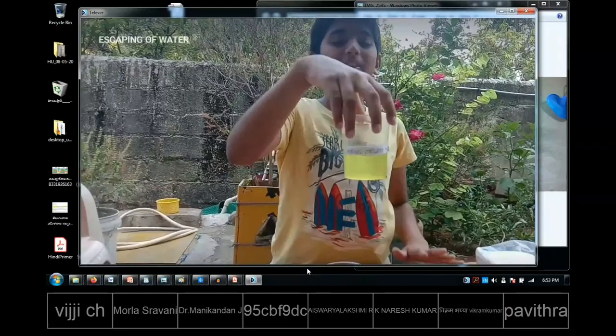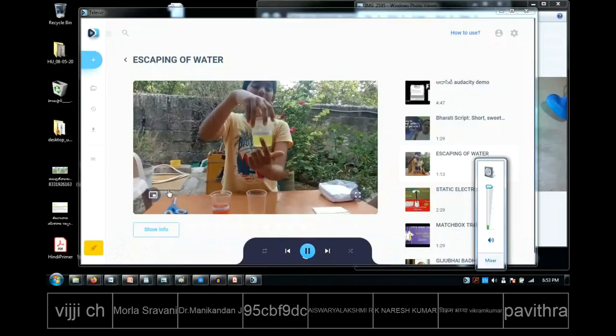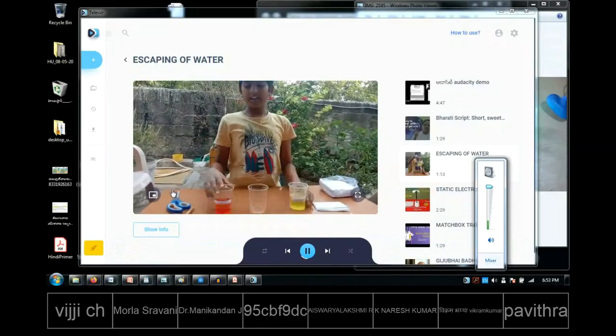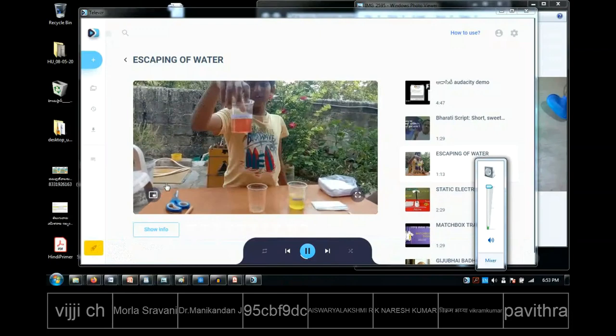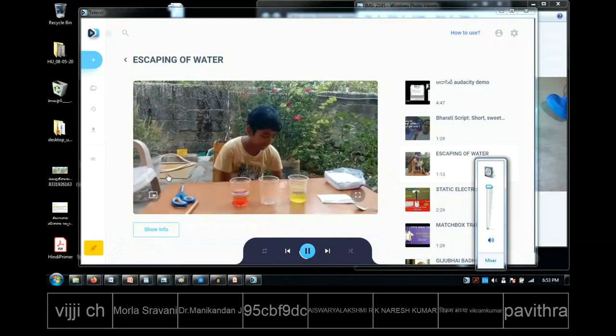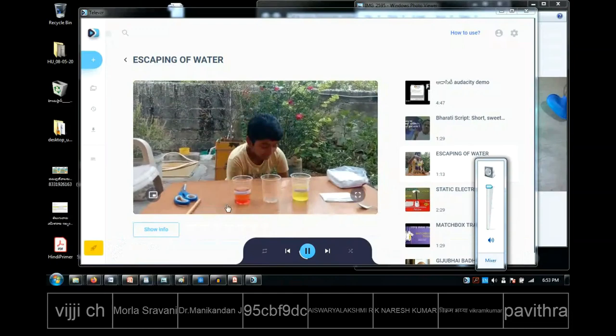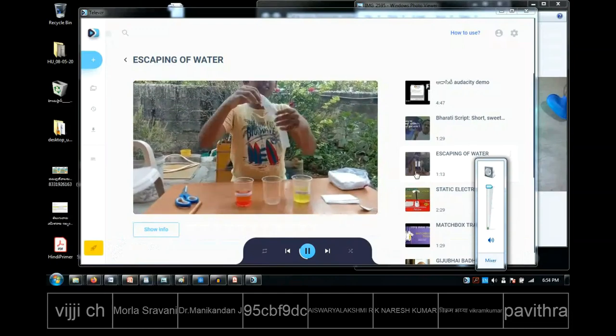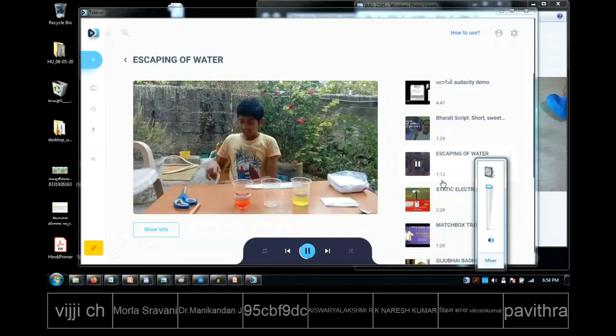I'm going to do one experiment known as escaping of water. First, take one glass and pour yellow color water. Place the beakers like this. Take another tissue.